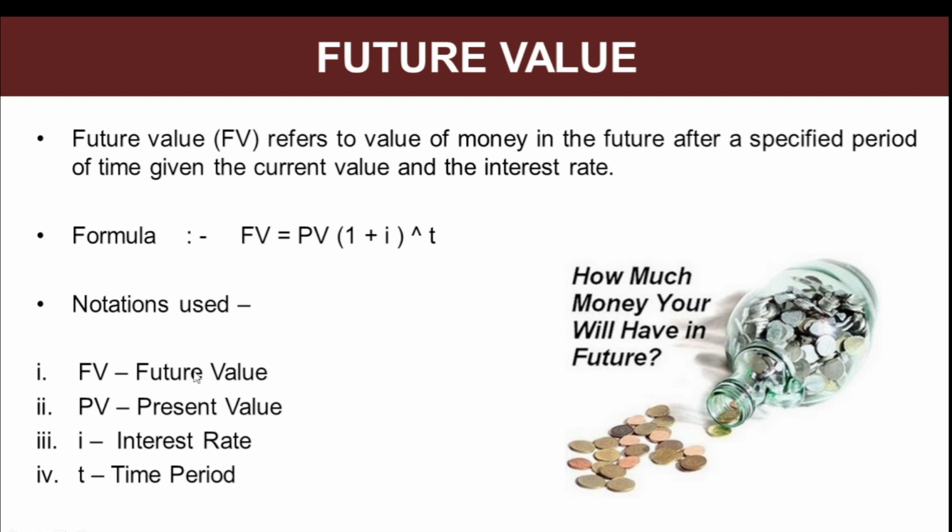Here FV represents future value, PV represents present value, i represents the interest rate, and t represents the time period for which you are holding your investment. Interest rate is the rate at which your investment is going to grow with time. Present value is the money that you will be investing today, at the present period of time. Future value is the money that you will be getting after certain years once your investment is completed.